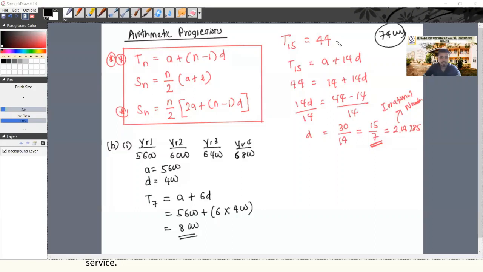What about others? Is it 74,000? Here, this is what? This is a monthly salary.